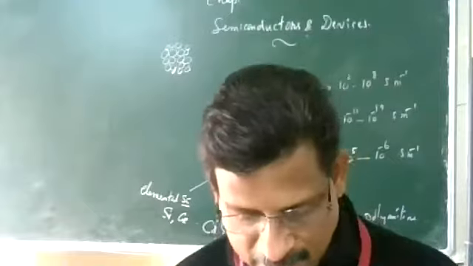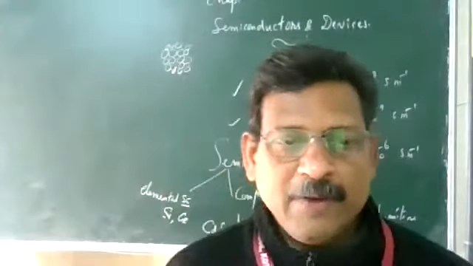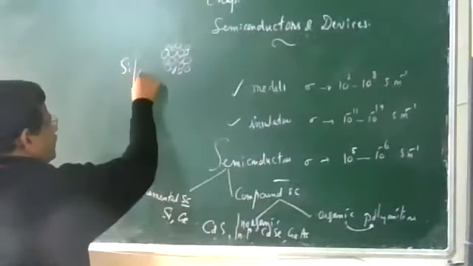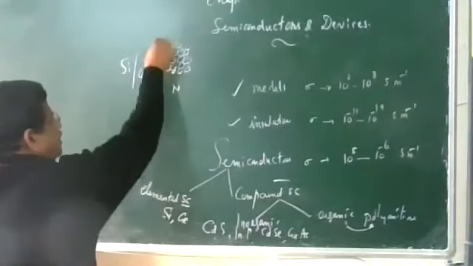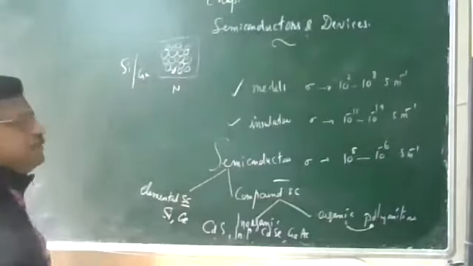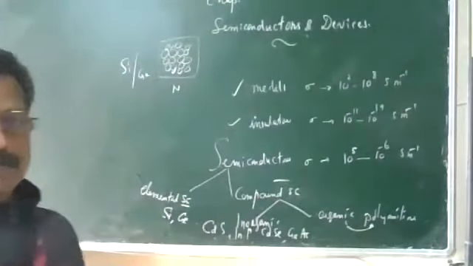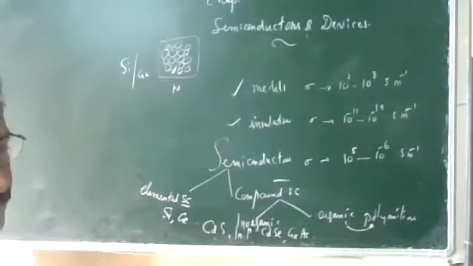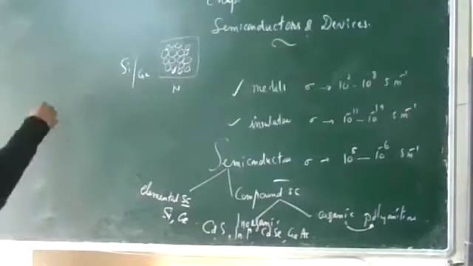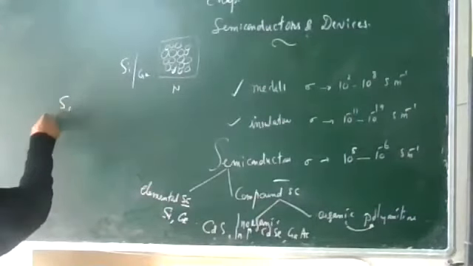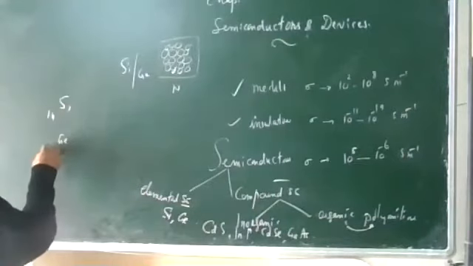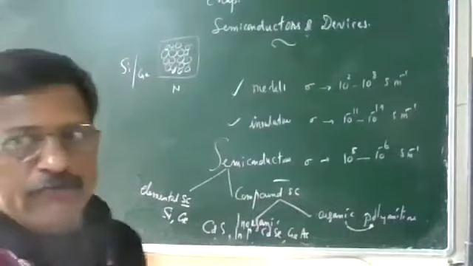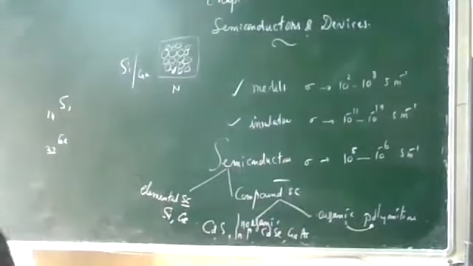So we'll give an example here. Suppose we take an elemental semiconductor, silicon or germanium. N atoms are there in the crystal. Can you write the electronic configuration of silicon and germanium? All of you write it in the copy.